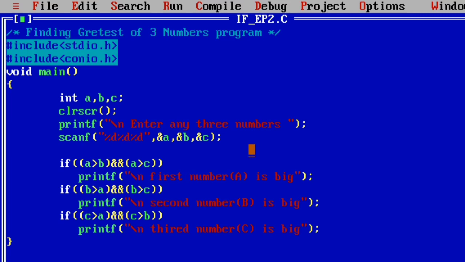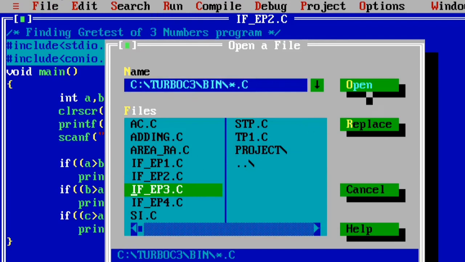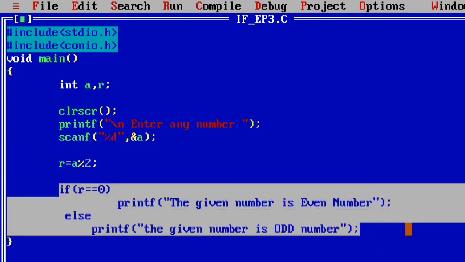In the next program I will explain the if else statement. Observe carefully. This program also finds whether the given number is an even number or an odd number. But here I wrote this program with the help of the if else statement, not the if statement. The program concept is the same.